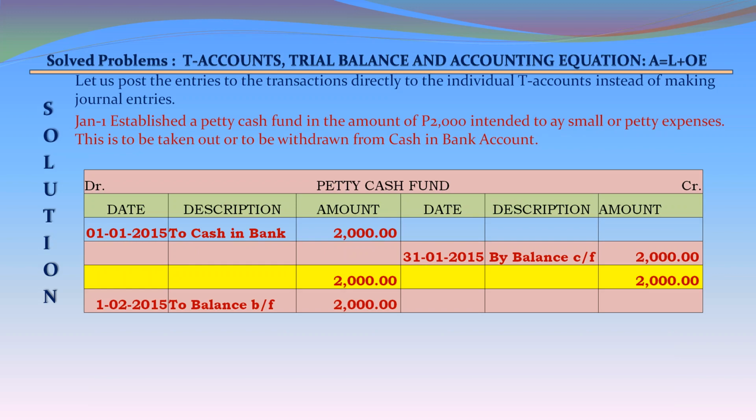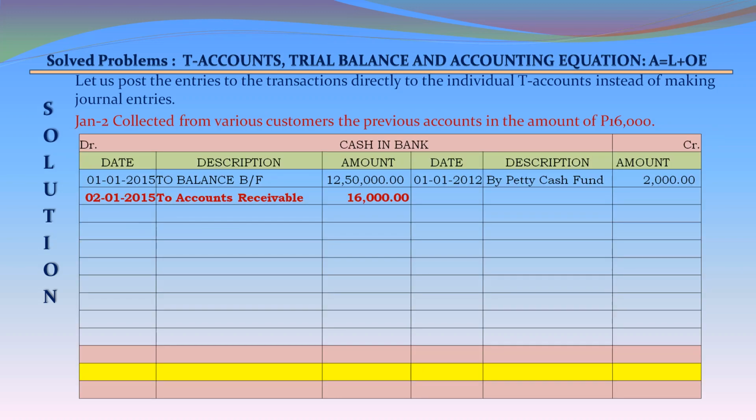Petty cash fund account, on the debit side: January 1, 2015, to cash in bank 2,000. There are no transactions in petty cash fund during January. January 31, 2015, by balance carried forward 2,000, and February 1, 2015, to balance brought forward 2,000. January 2.